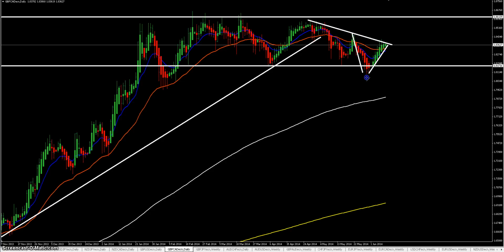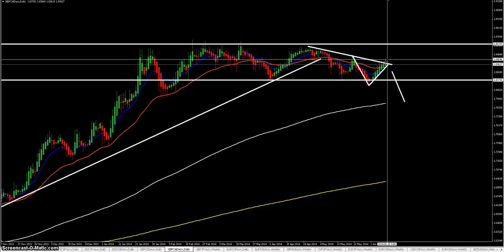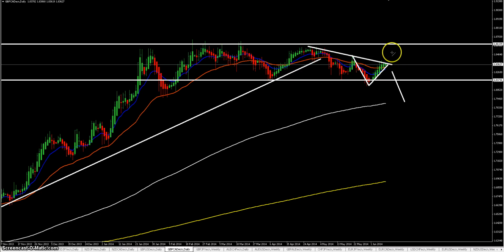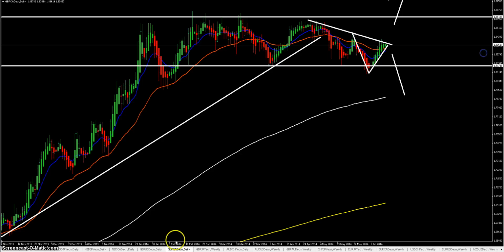If price decides to break that area, we may look for aggressive trades here. If price decides to move up, then we just wait and see what happens and wait for a clear break above.